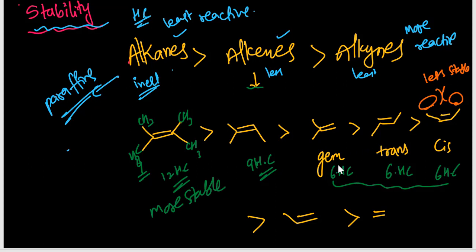Then trans and geminal. The trans and geminal are almost equal. Geminal is a little bit more stable than the trans. Okay. Then here only 3 hyperconjugations are there. Here no hyperconjugation, 0 hyperconjugations. Okay. Based on these hyperconjugations, we have given this stability order.